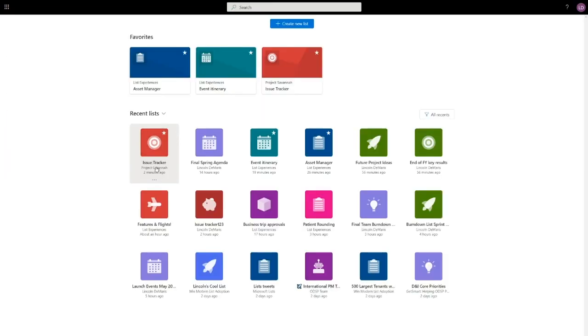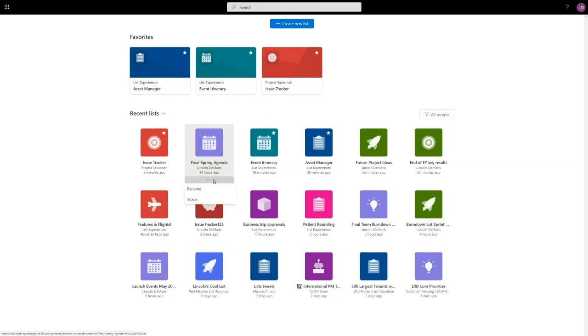If I go back to my List Home, I'll show you the page is easily personalizable and customizable. So you see favorites up here are the lists that I want to access most quickly next time I come back. If I want to add a new favorite list, all I have to do is click the star. If I don't want this to be a favorite anymore, I just click that star again and make it go away.